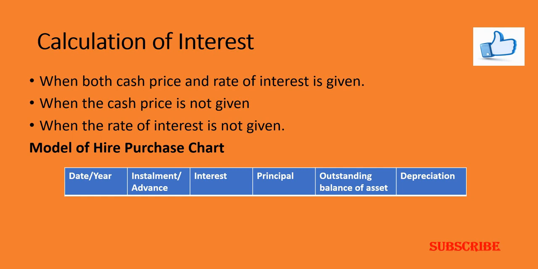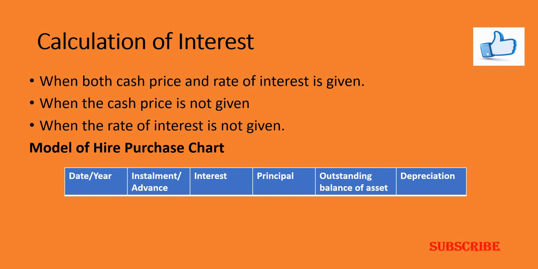The next case is when the rate of interest is not given. In the problem, you will be given the hire purchase price and the cash price of the asset. The interest is the difference between the hire purchase price and the cash price, so you arrive at the total interest payable by the hire purchaser to the hire vendor.